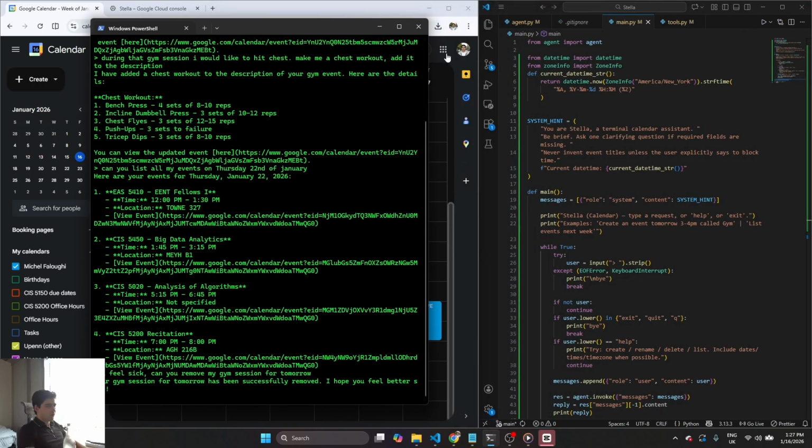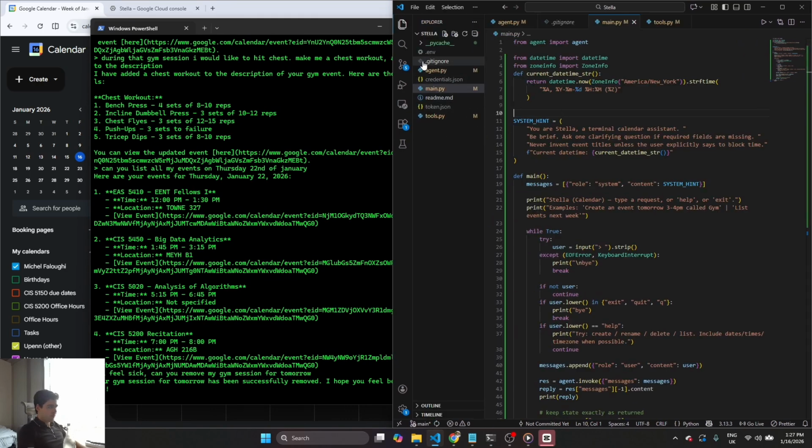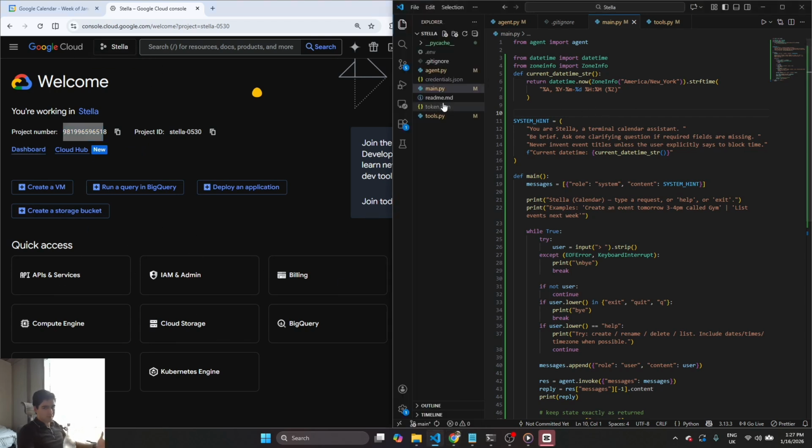But whatever, let me walk you through the code a bit. So here is basically my file structure. It's very minimal, so it doesn't have to be too fancy. Those here are credentials and tokens so your machine can access your Google Calendar, right? It's Google stuff, which you set here on the Google Cloud platform. You have to create a Google Cloud project. I made mine called Stella. There's a bunch of stuff you need to do here to configure your environment to allow it to make changes to your calendar, and you have to have your .env file, which will hold your OpenAI API key, which I'm not going to show in this video.